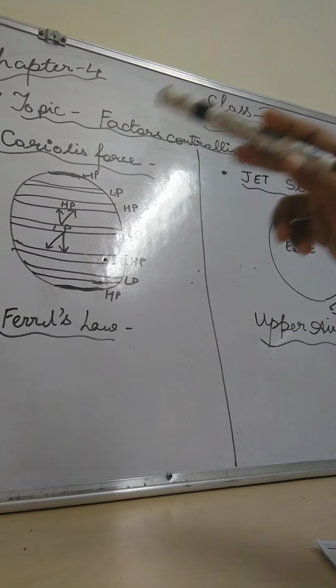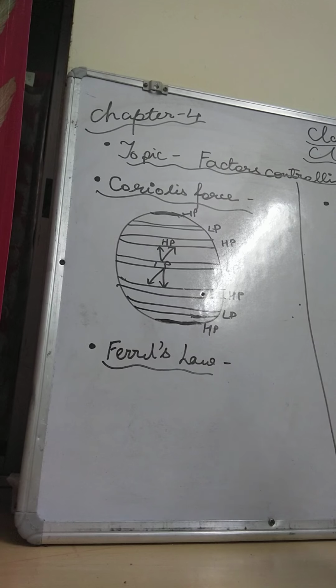From the equatorial low pressure zone in the northern hemisphere, it has to go straight, but it is deflected, turned a little to the right hand side, so that's why it goes toward the right hand side, from low pressure to the high pressure belt. Deflected that way also.